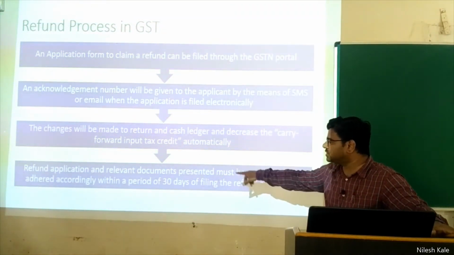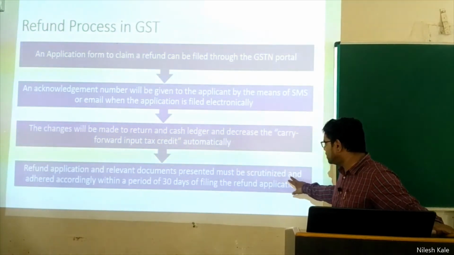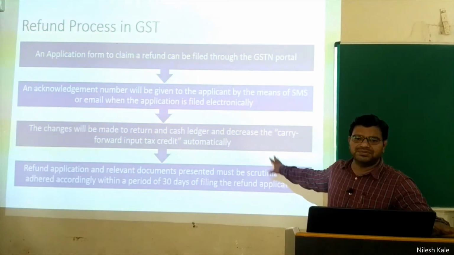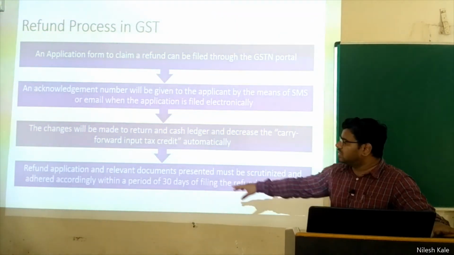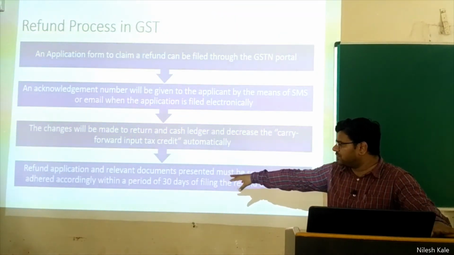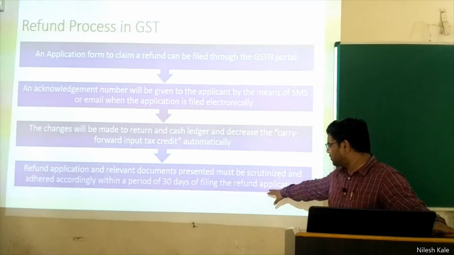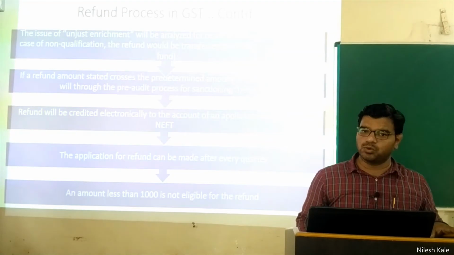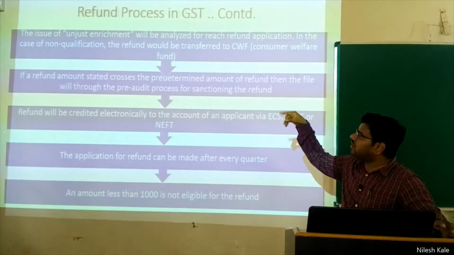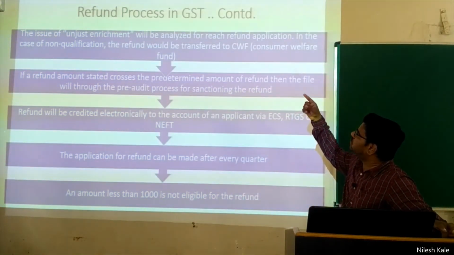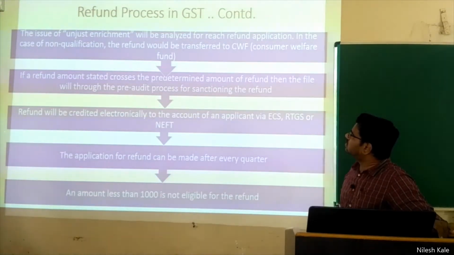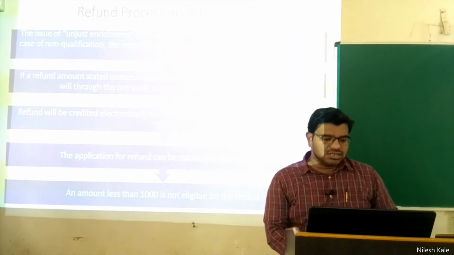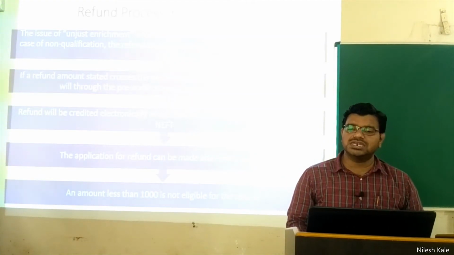Then the refund application and relevant documents presented must be scrutinized. Who will do this? The department will do it on its own, and adjudicate accordingly within the period of 30 days of filing a refund application. Within 30 days, the department will work. What happens next? Unjust enrichment will be analyzed for each refund application. In the case of non-qualification, the refund would be transferred to CWF.